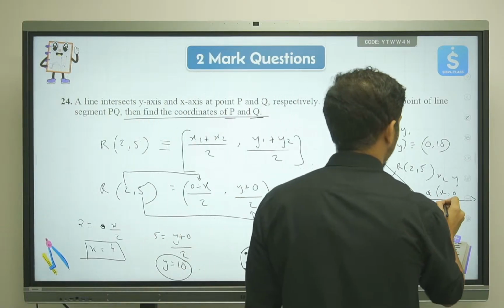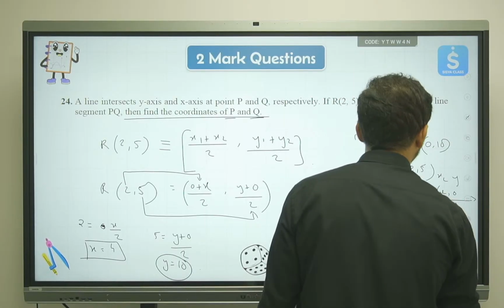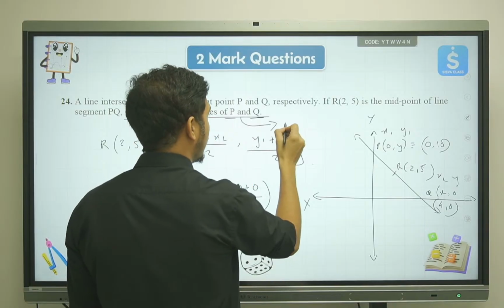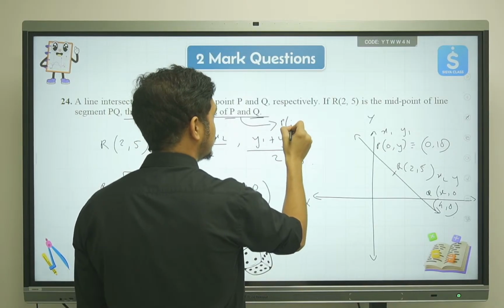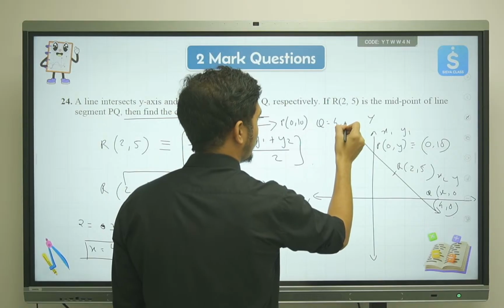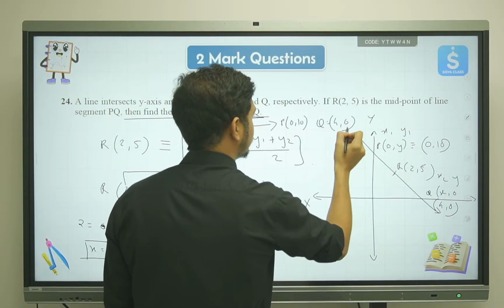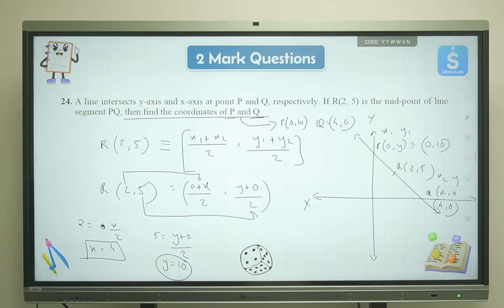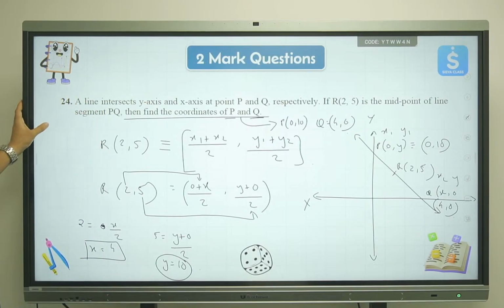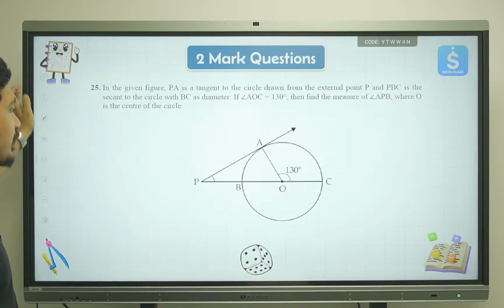So we're going to write 4 comma 0. So the coordinates of P and Q are: P is 0 comma 10 and Q is 4 comma 0, these two values. Okay, so this is how we solve this question. Pretty much straightforward and easy.